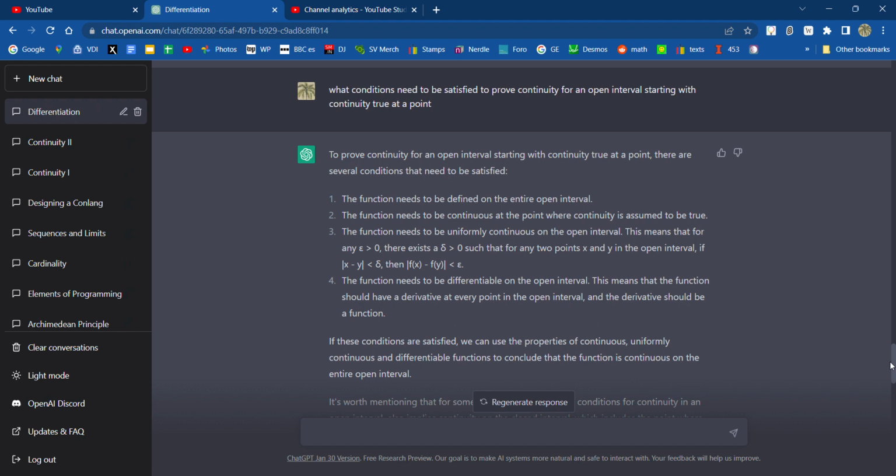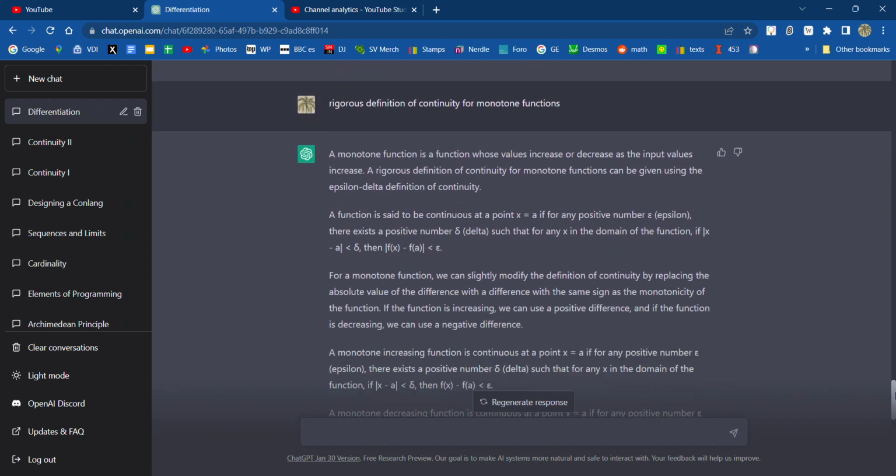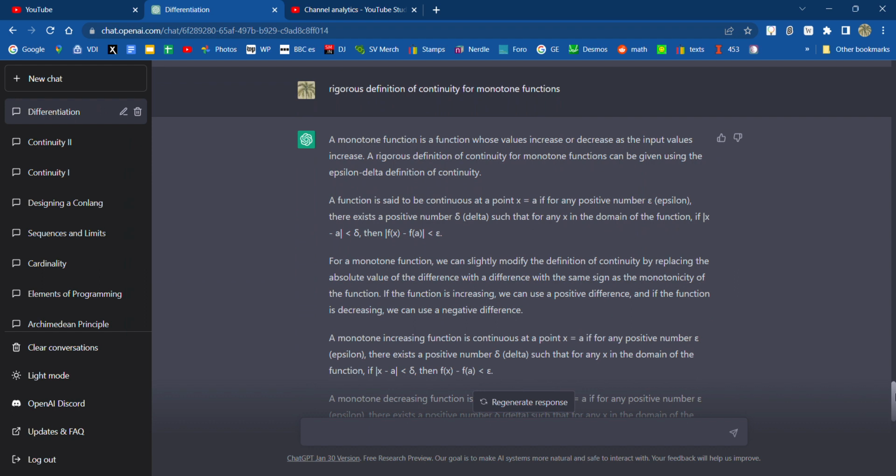Then I asked a more general question about continuity for an open interval, starting with continuity true at a point, and it described uniform continuity as well as just regular continuity. So that was good. A little bit repetitive there. I asked a repetitive question, got a repetitive answer. Nothing to see there. And then continuity for monotone functions, delta epsilon proof again.